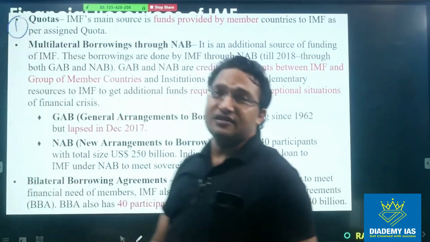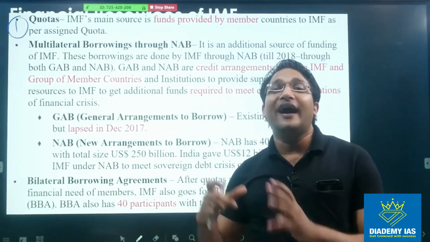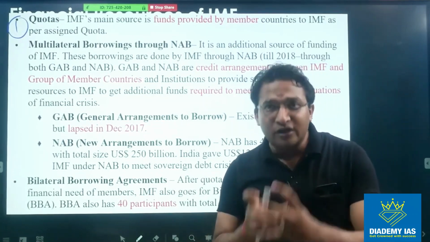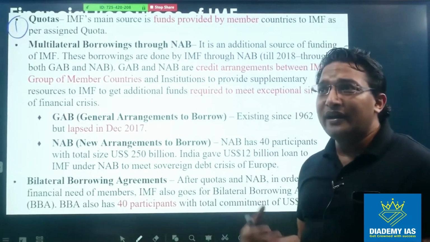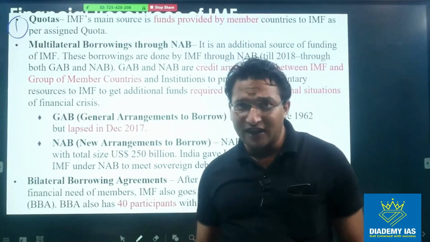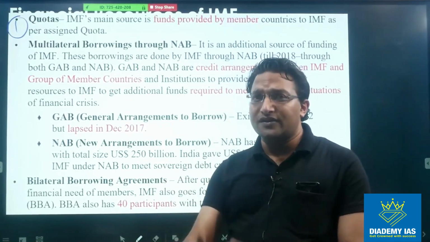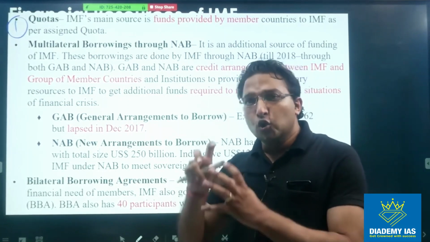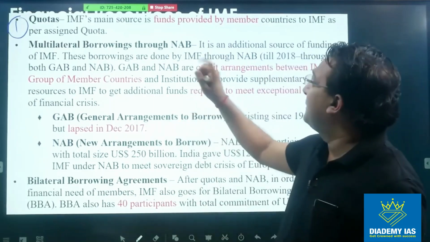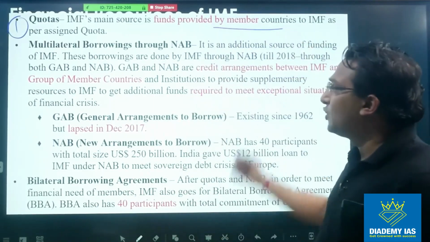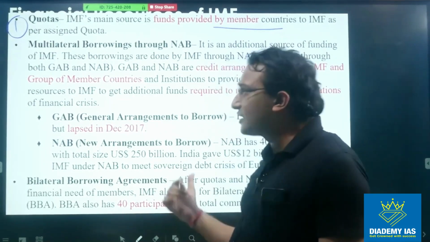So all the member countries have their quota or their share in the IMF fund, and they are supposed to contribute according to the quota into the IMF fund, right? So for example, India has 2.76% quota. That means out of the fund which is supposed to be collected from the quota system, 2.76% will be deposited by India. So this quota system is applicable for the members. As per the assigned quota, this fund is generated. We will discuss this quota in the next slide.